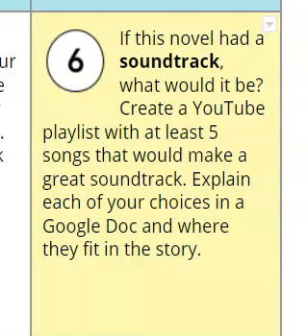You also need to say where they fit in the story. So it has to be a real soundtrack, not just saying which songs go well with the book, but also where in the book they should be played. Here you need to create 2 links, one to the YouTube playlist and the second to a Google Doc that will explain your song choices and where they fit in the storyline.